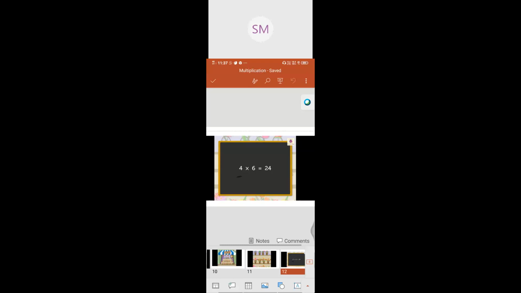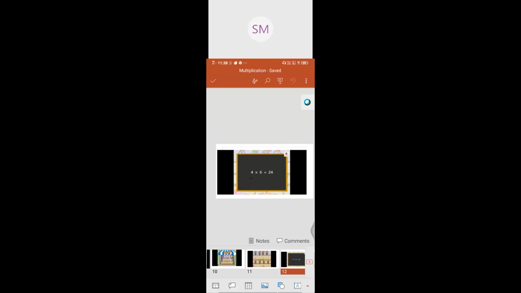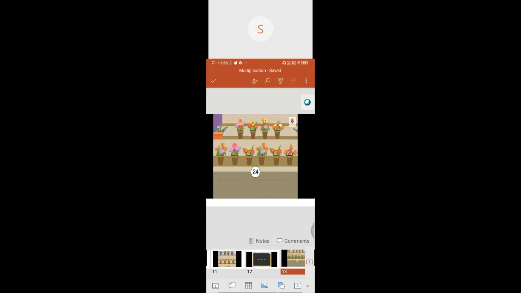If you go for the next one, what will come if you change the order? Just see the second row. How many baskets are there? 1, 2, 3, 4, 5, 6. There are 6 baskets. In each basket, how many flowers are there? 4 flowers are in each of the 6 baskets. So how do we have to multiply? Okay.